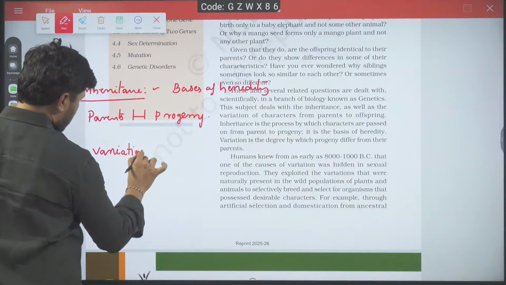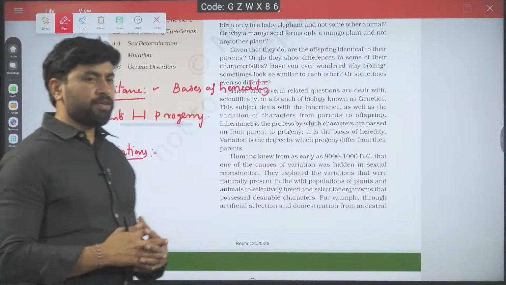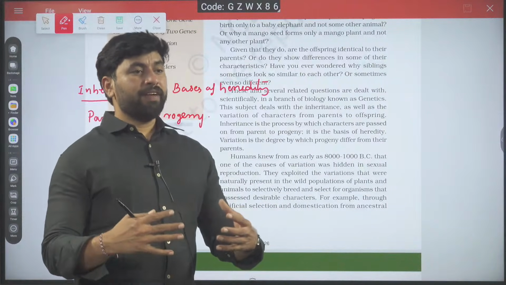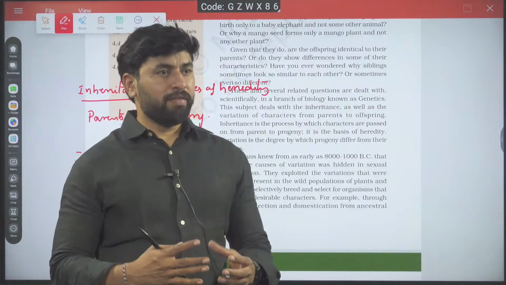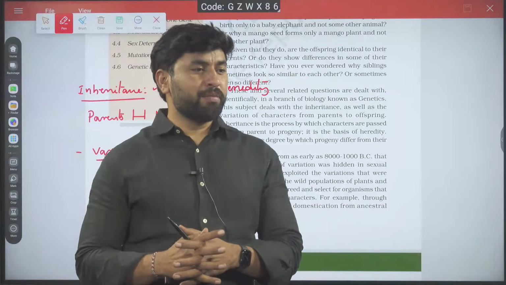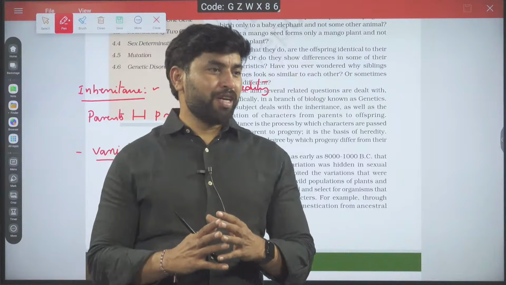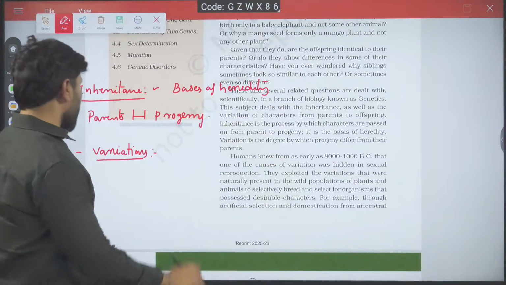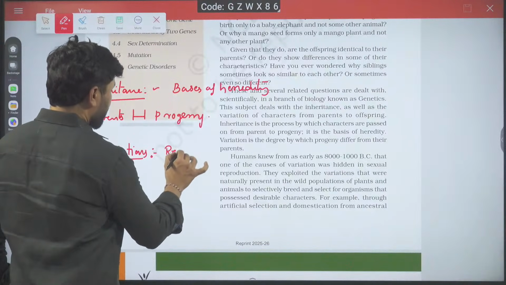Variations are the source of evolution. Of course, if the organism is evolving, definitely that organism needs some sort of variations. How do variations develop? Variations are developed mainly due to recombination of genes.